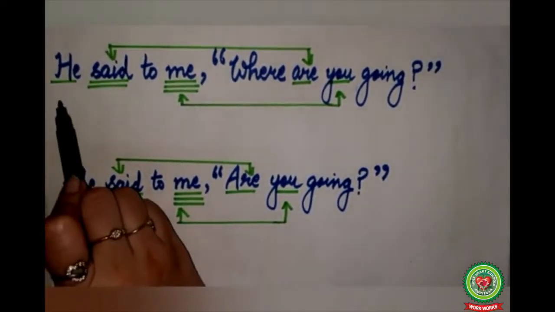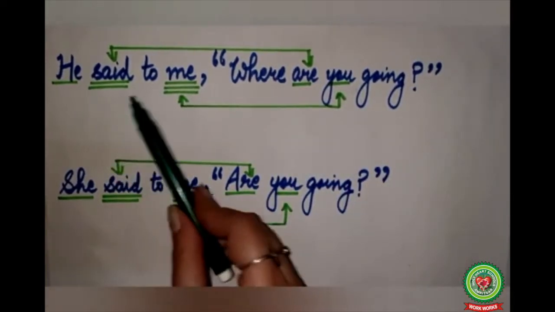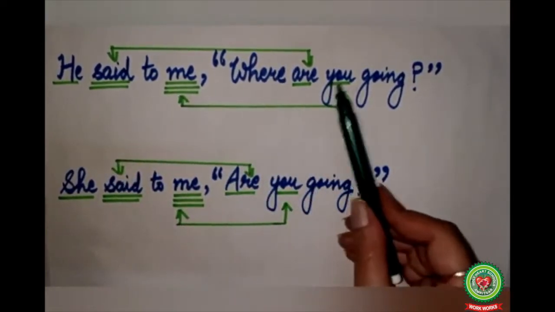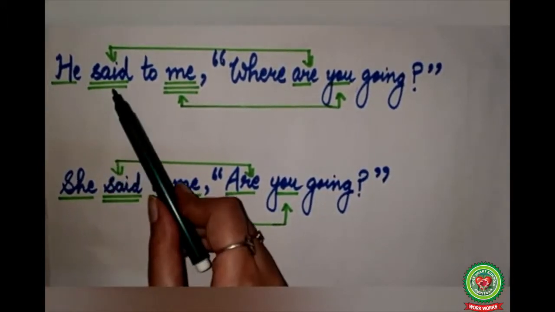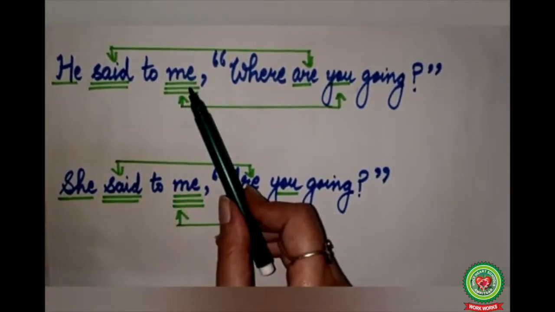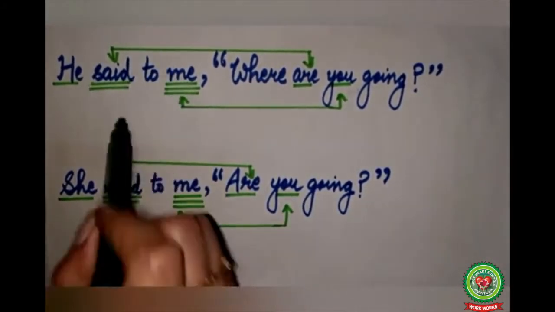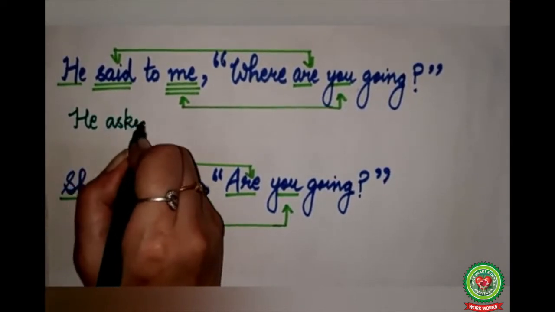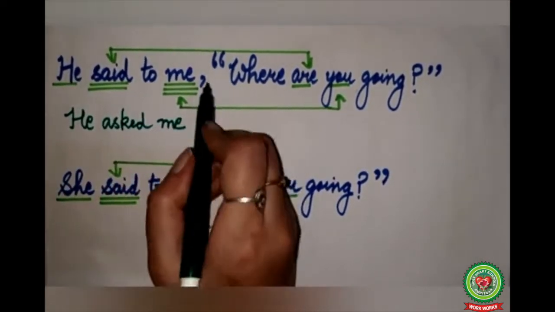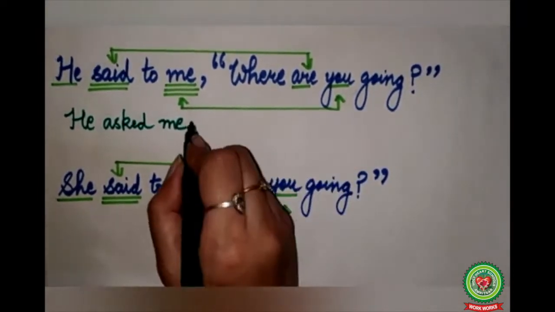The first example. He said to me, "Where are you going?" He said to me, reporting verb. Where are you going, reported speech. He subject, so single underline. Said verb, double underline. Me object, so triple underline. It is a question, so said to will change into asked. He asked me, comma and inverted comma will not be replaced by any other word. Where will come here as it is.